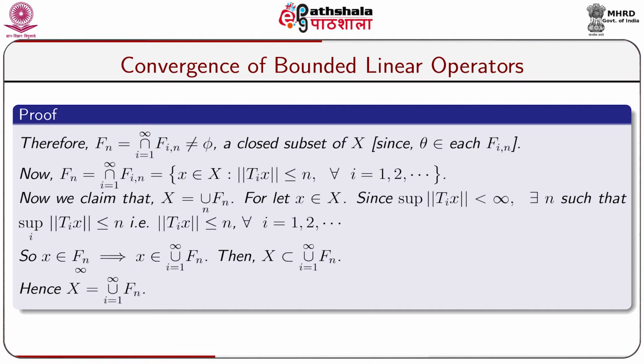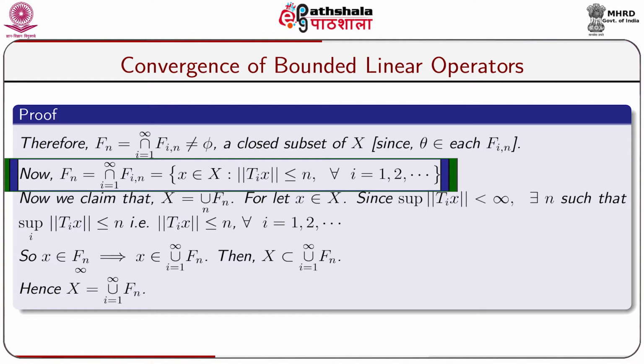So, Fn, equal to the intersection over i equal to 1 to infinity of Fin, is a non-empty closed subset of capital X, because theta belongs to each Fin. So, the intersection over i equal to 1 to infinity of Fin contains the 0 element, at least the 0 element theta, and we know that the intersection of closed sets is again a closed set. So, Fn is a closed subset of capital X.